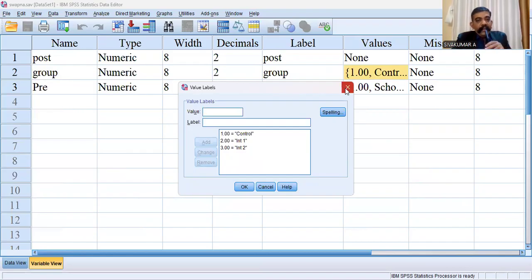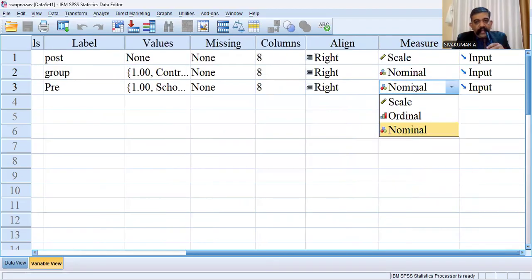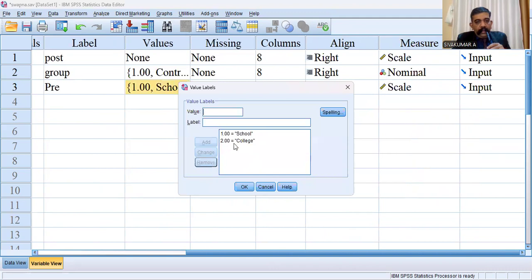Then the covariate is the pre-intervention cholesterol concentration, the cholesterol in your blood before taking exercise. That variable should be a scale variable. Then no values are needed, so remove the values here.